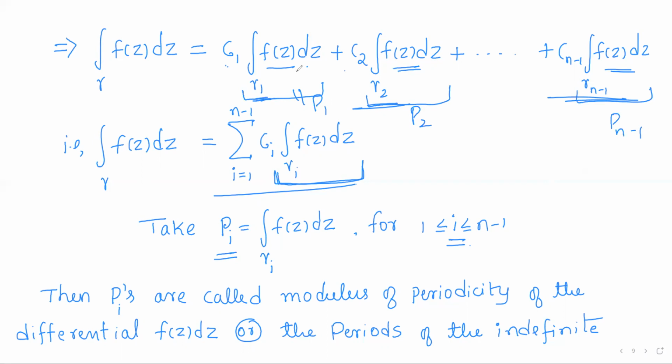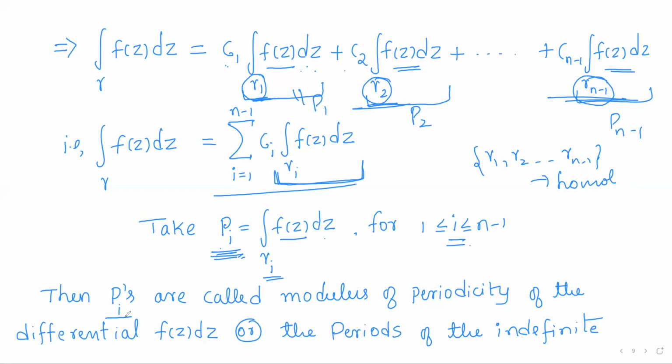So take each integral over the elements of the homology basis. Gamma 1, gamma 2, up to gamma n minus 1 actually form a homology basis. So take the integrals over the elements of the homology basis as pi's, where pi is the integral of f of z dz over gamma i.